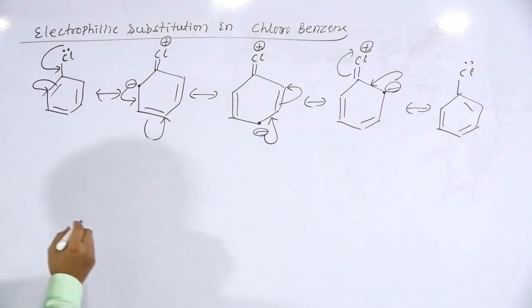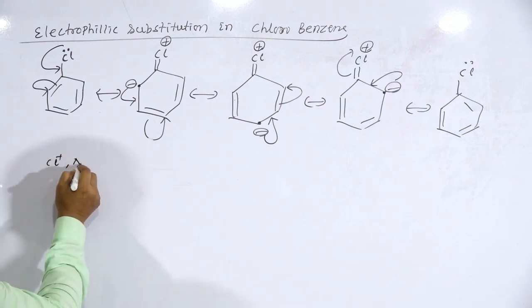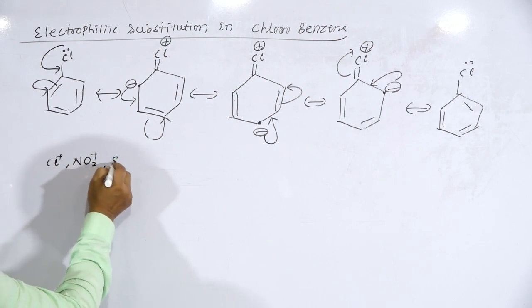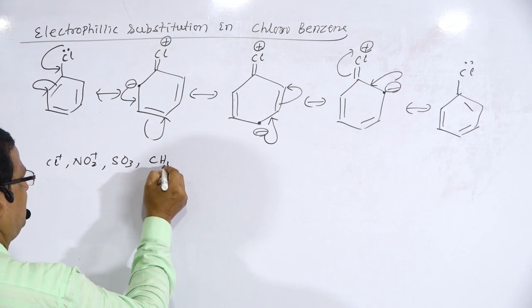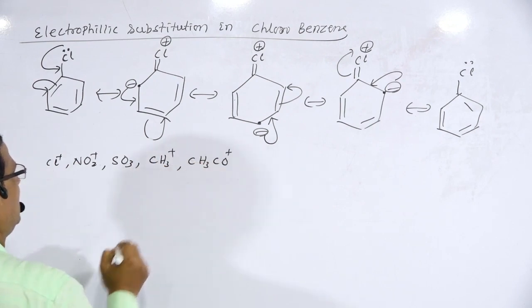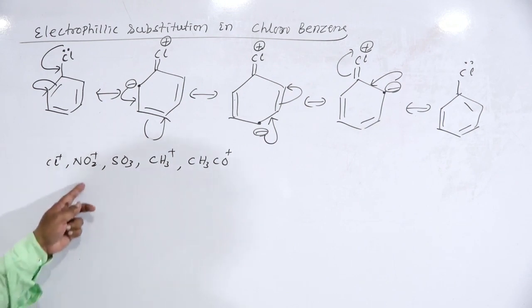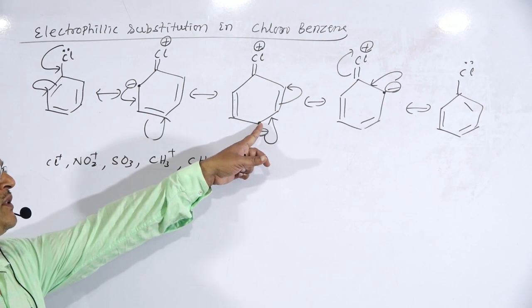Therefore, the electrophiles like Cl plus, NO2 plus, SO3, CH3 plus, CH3CO plus, etc. will get directed to the ortho or to the para position.